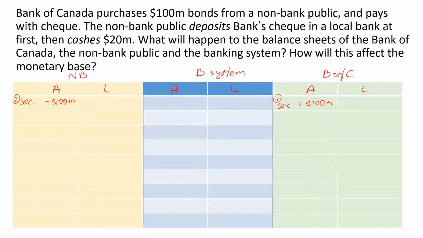The non-bank public decides to first deposit the check in its checkable deposits account. Therefore, its checkable deposits account will increase by $100 million.